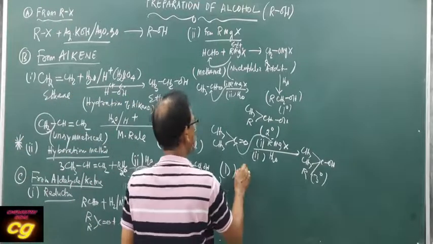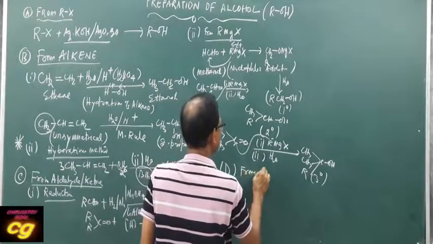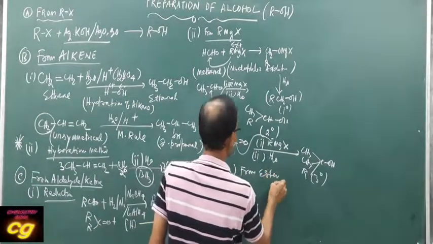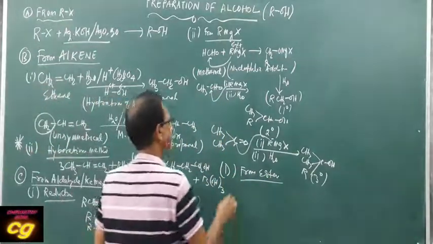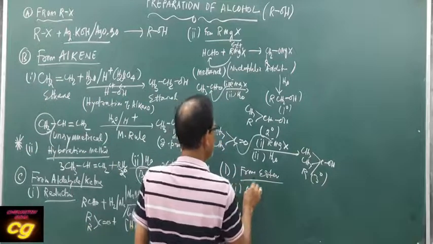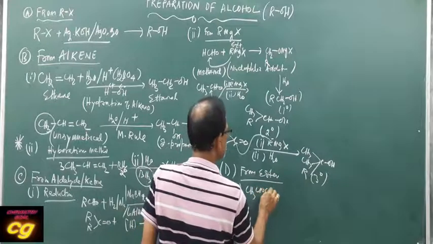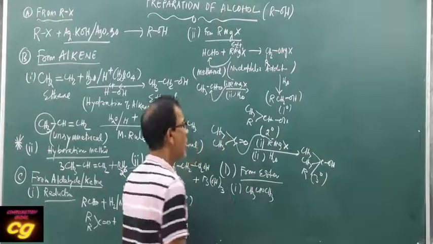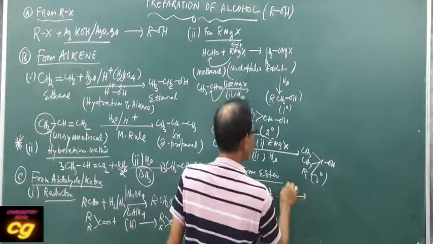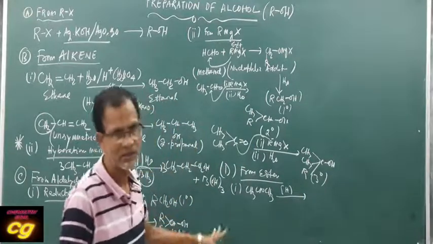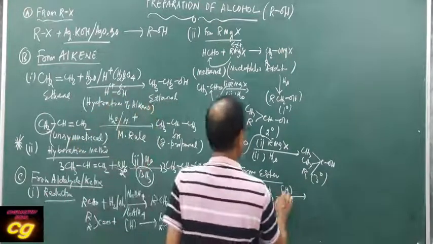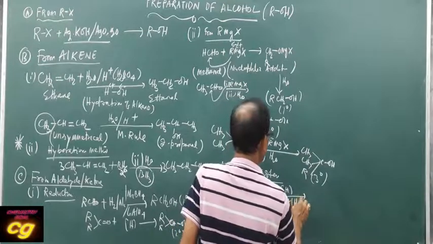prepare alcohol. From ester we can prepare also. First is the reduction method. If you take one ester, COOCH3, when it undergoes reduction, this is very important. The reducing agent for this case is only lithium aluminum hydride.